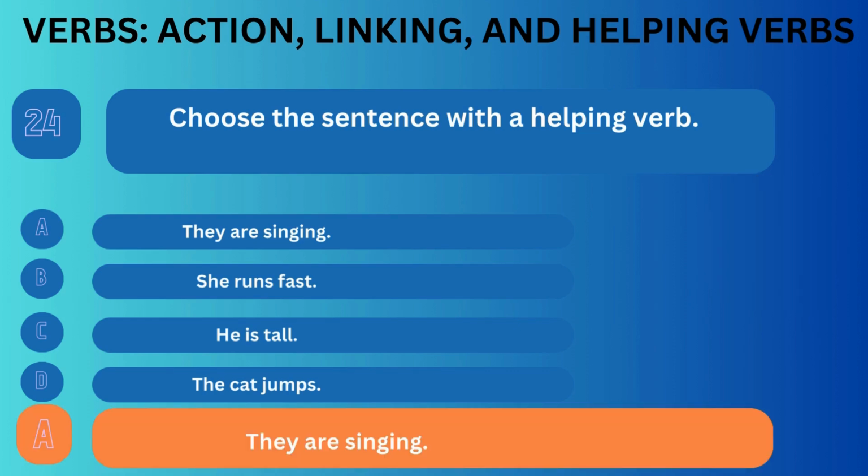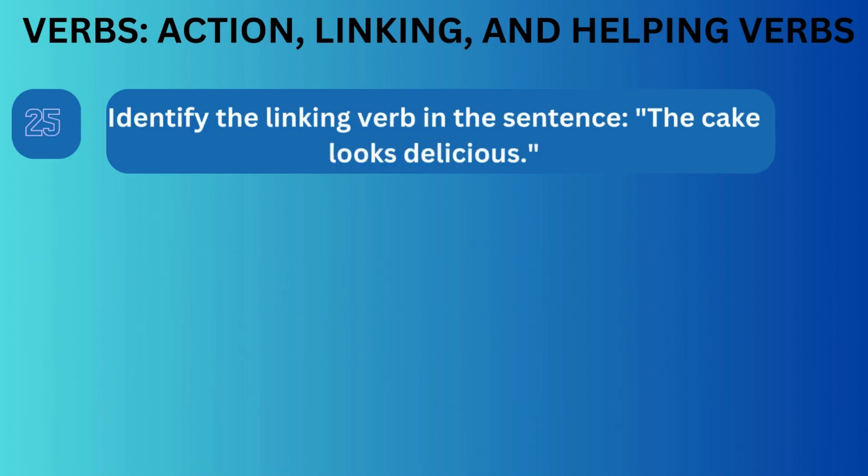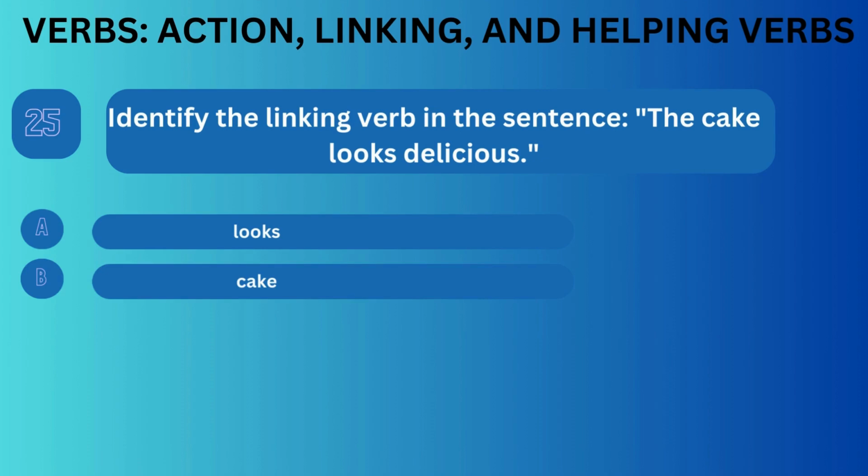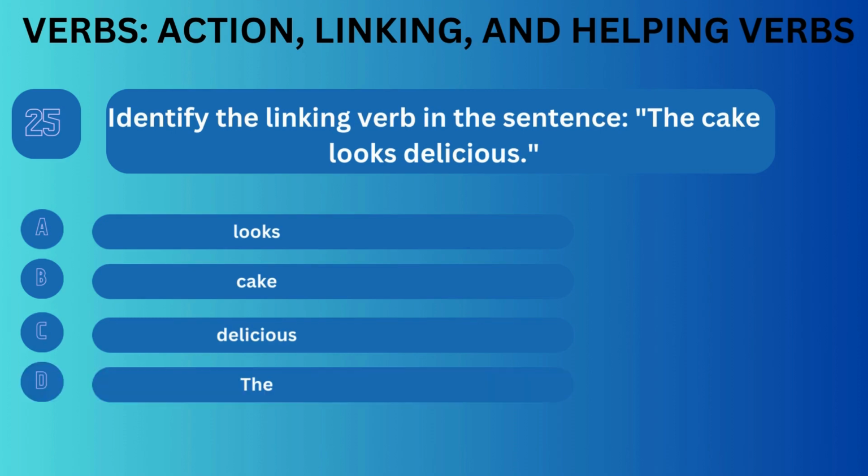Correct answer is A. Question number 25. Identify the linking verb in the sentence. The cake looks delicious. Option A, looks. Option B, cake. Option C, delicious. Option D, the.